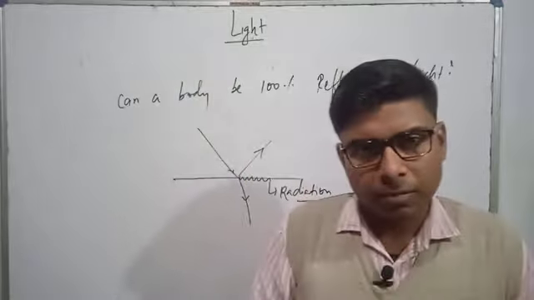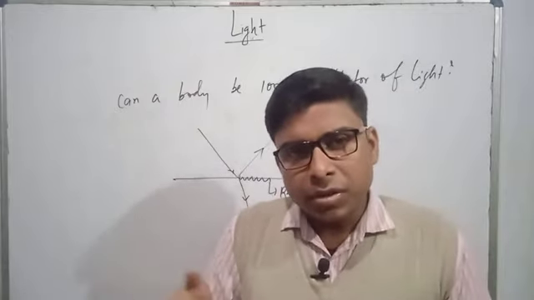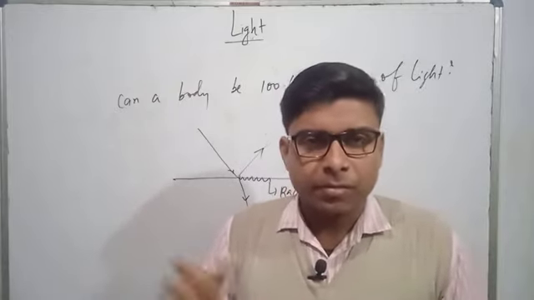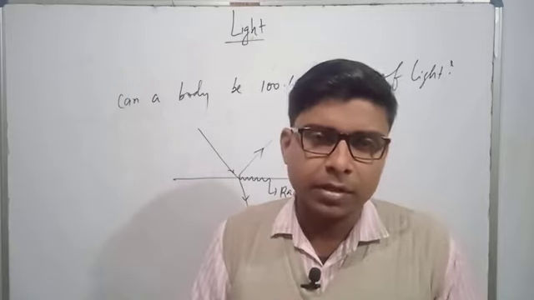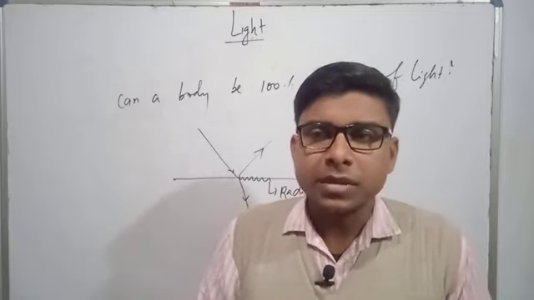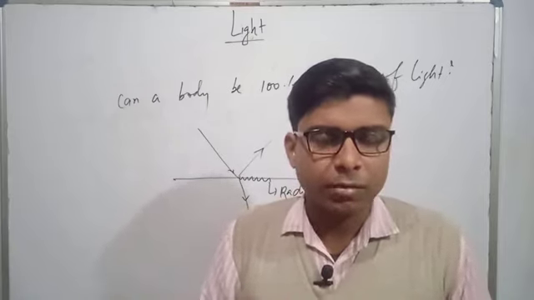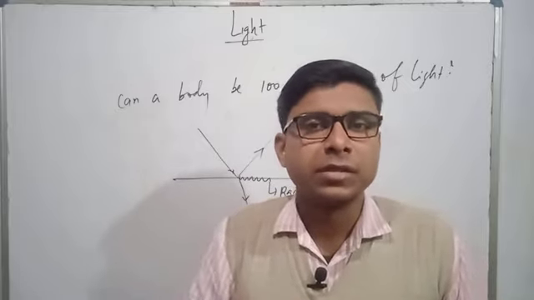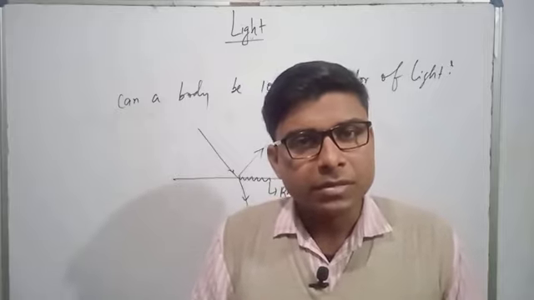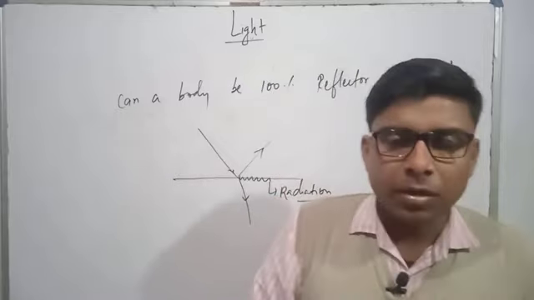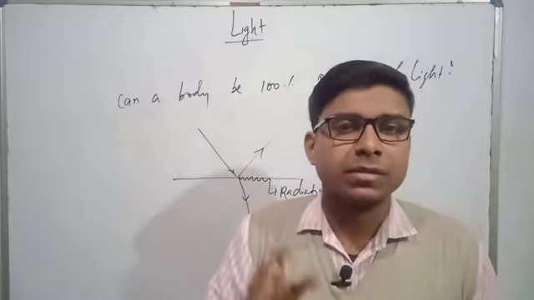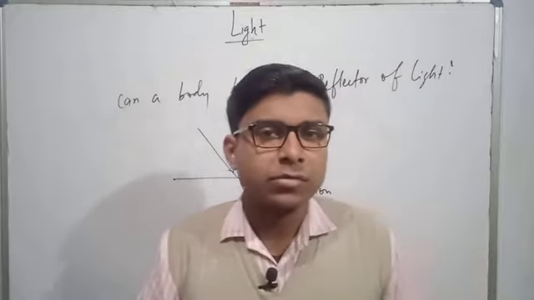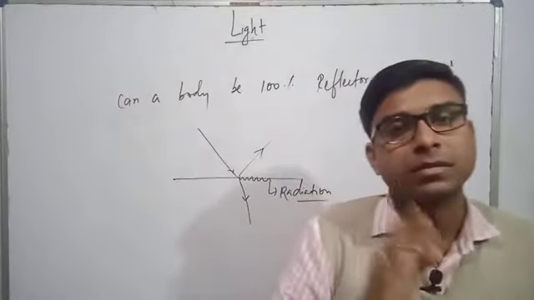You are partially right, but after some time, you will see that the surface of the mirror is a little bit hot. Why is it so? Because some amount of light rays is consumed in terms of radiation by that mirror. Means there is no body, no surface in the universe that is 100% reflector, as well as no body is 100% transmitter.